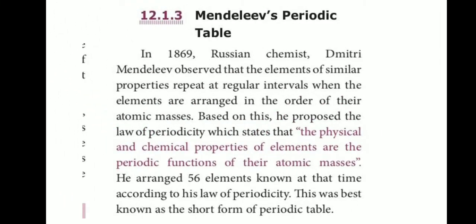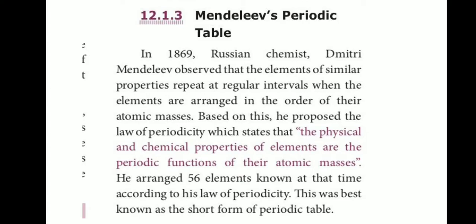Next question, Mendeleev's periodic table and Mendeleev's periodic law. First, listen. In 1869, the Russian chemist Dmitri Mendeleev observed that elements of similar properties repeat at regular intervals when the elements are arranged in the order of their atomic masses. Based on this, Mendeleev proposed the law of periodicity, which states that the physical and chemical properties of elements are periodic functions of their atomic masses.